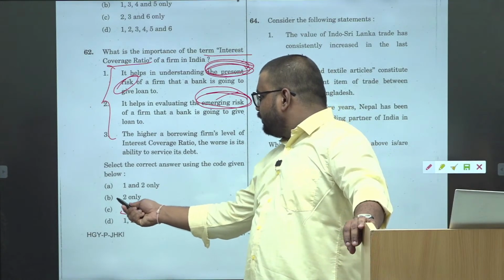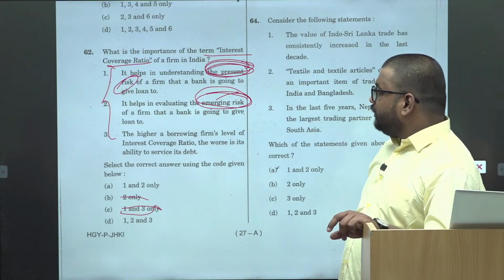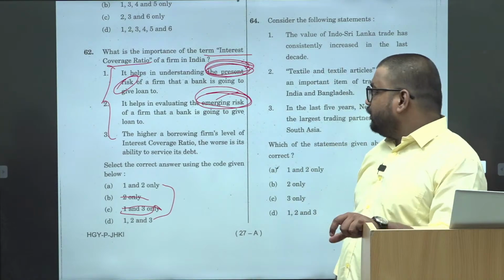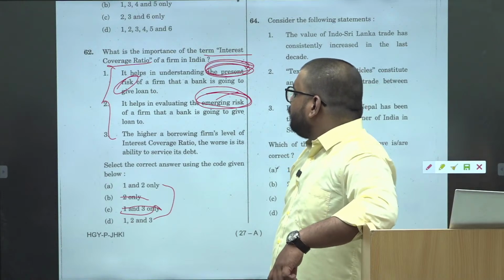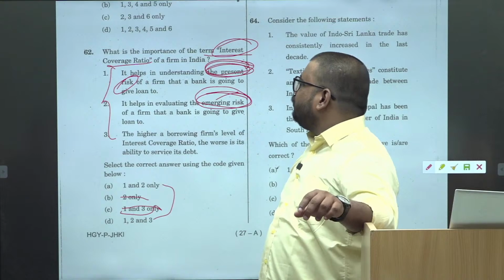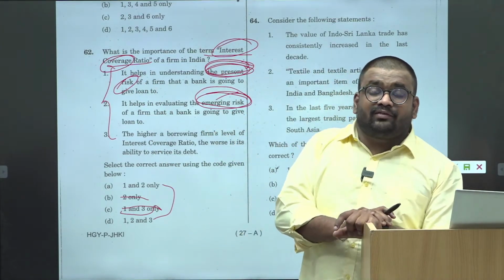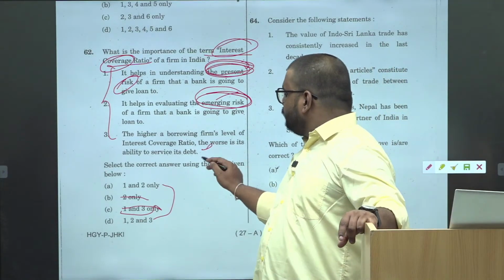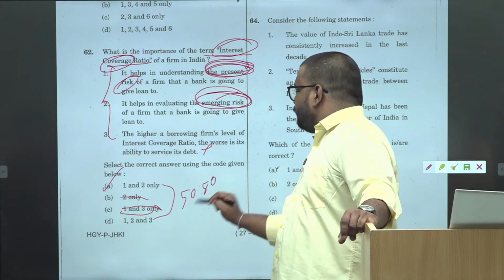So this one is eliminated, B is eliminated. All you have to do is think between 1 and 2. Okay, A and D. So at least you have come to the 50-50. Okay. The higher the borrowing firm's level of interest coverage ratio versus its ability to service its debt. Again, if you know the concept of the interest coverage ratio, you will know that the higher the interest coverage ratio, the better its capacity to service the debt. Okay, it is the other way around. But at least it is 50-50 with the elimination technique.